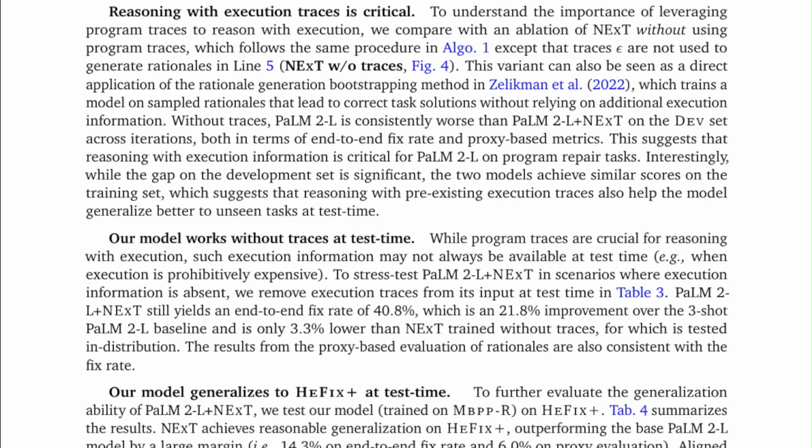To stress test PaLM 2-L + NExT in scenarios where execution information is absent, we remove execution traces from its input at test time in Table 3. PaLM 2-L + NExT still yields an end-to-end fix rate of 40.8%, which is a 21.8% improvement over the 3-shot PaLM 2-L baseline and is only 3.3% lower than NExT trained without traces, which is tested in distribution. The results from the proxy-based evaluation of rationales are also consistent with the fix rate.